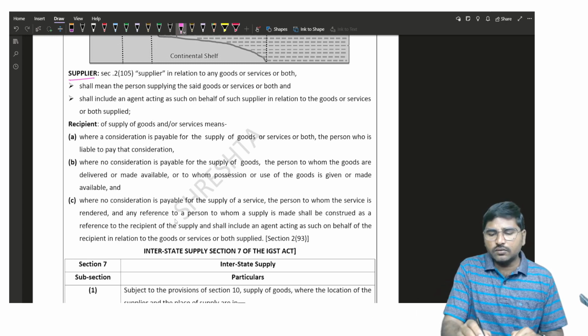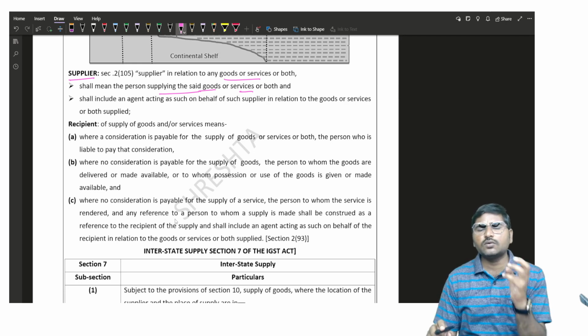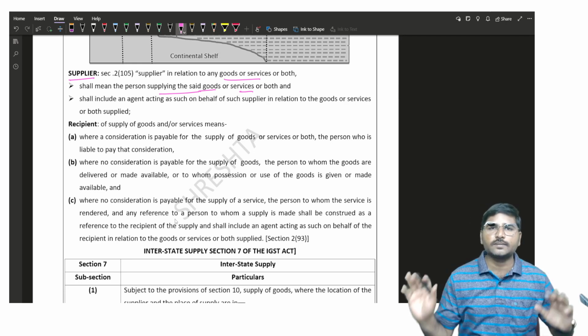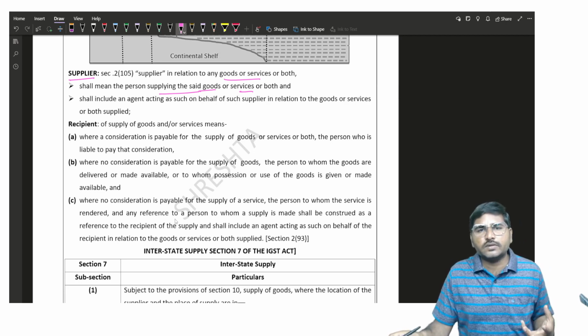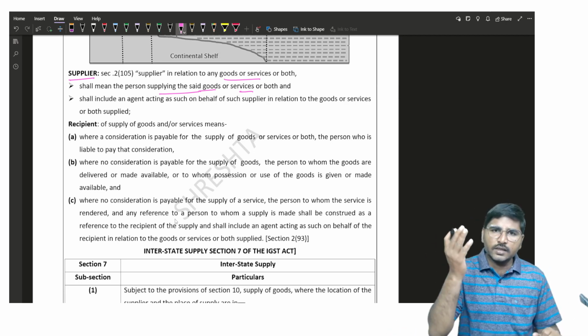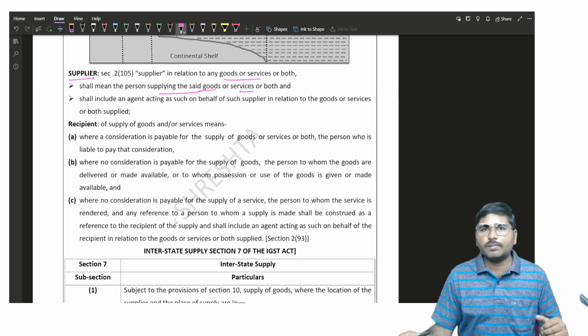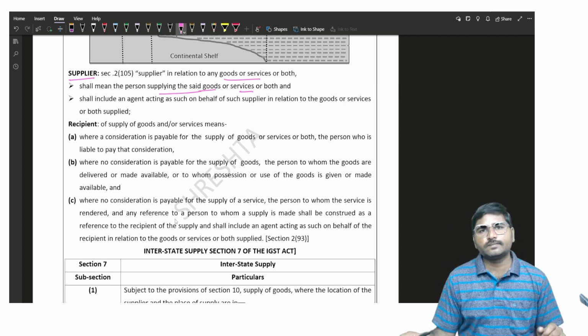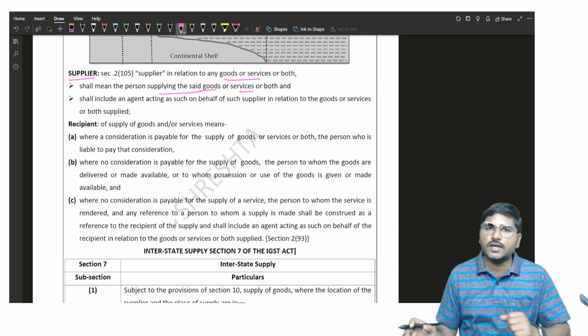Supplier, in relation to any goods or services or both, means the person supplying said goods or services or both. Simply, we can say that the person who is supplying the good or service is known as supplier. Take an example: the restaurant person supplying service is a supplier. Being a cost accountant, you are rendering services after getting your qualification. Now there you are the supplier. Is it clear? So a person supplying the good or service is known as supplier.